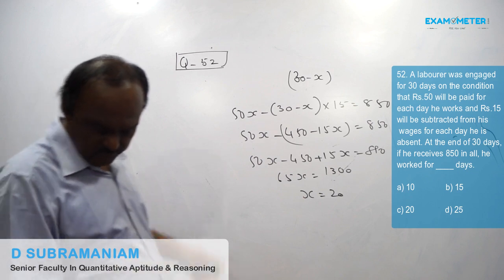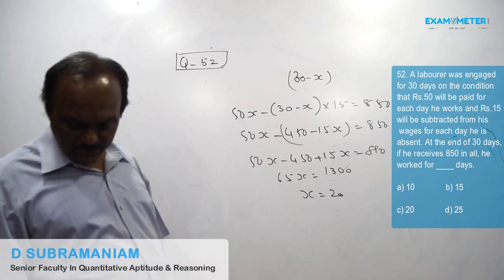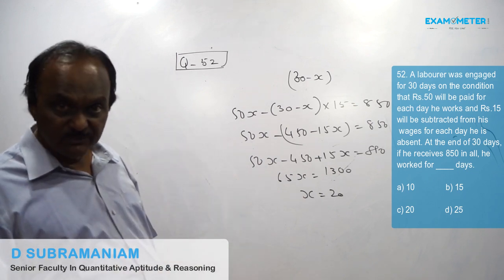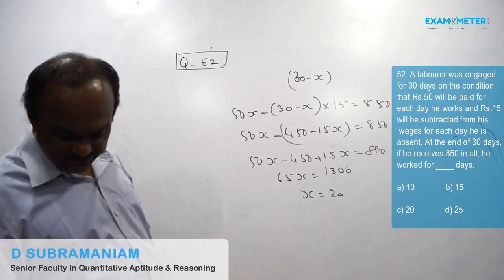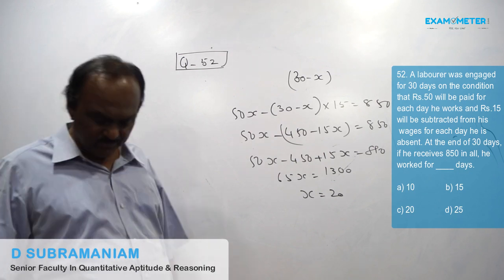So x value comes to 20, that means he worked for 20 days. So answer is C, 20 days.